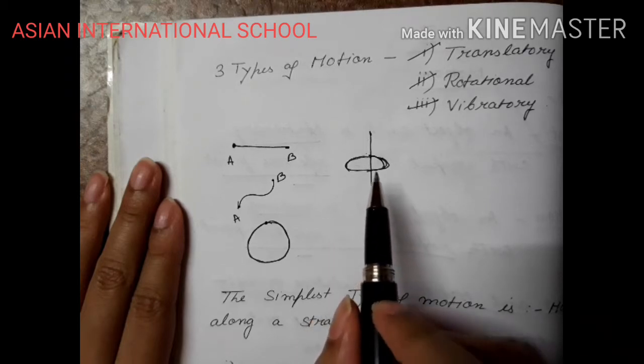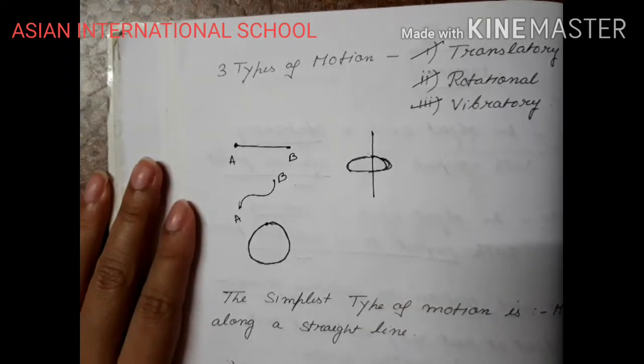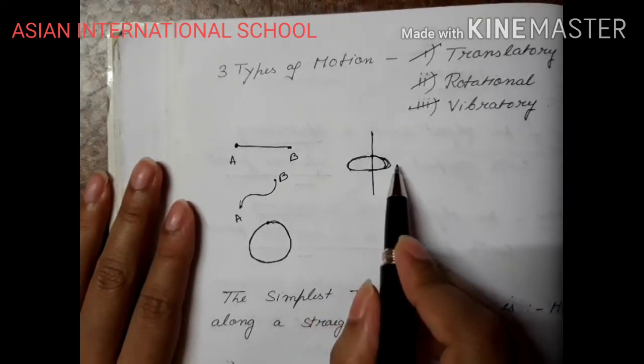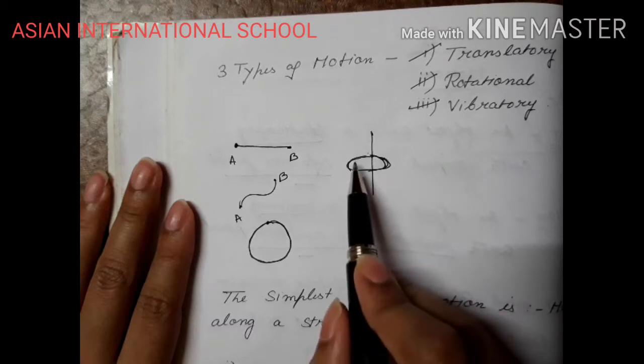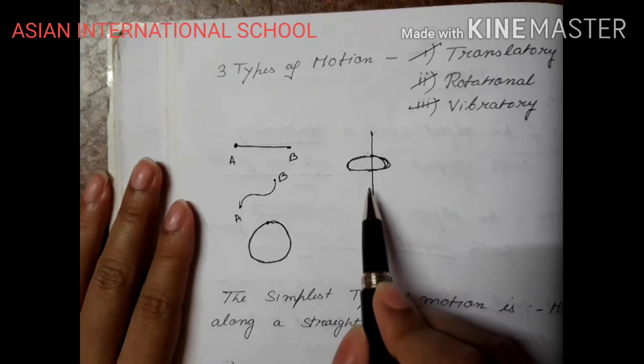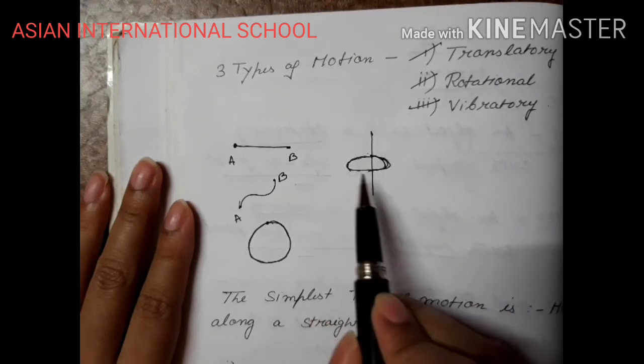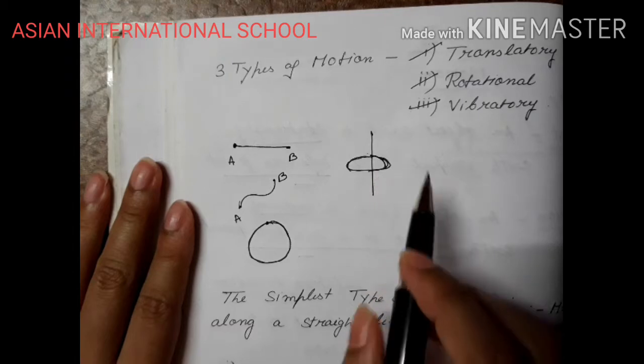So that is also rotational motion. The blades of the fan never change their position. They rotate, but they never move forward. They rotate around a fixed axis. So if anything rotates around a fixed axis, that will be your rotational motion.